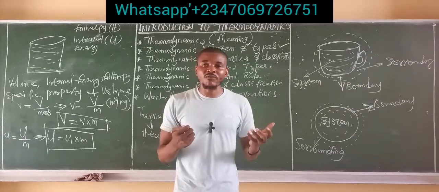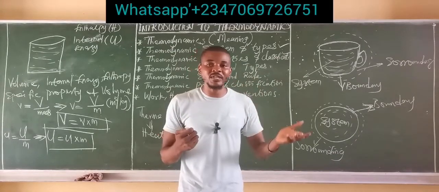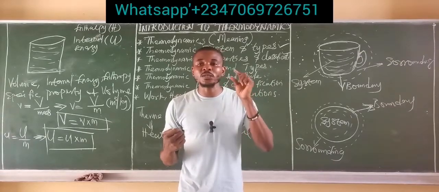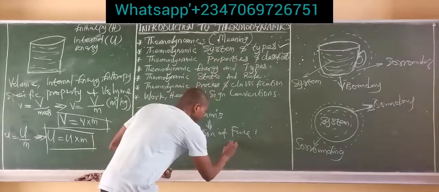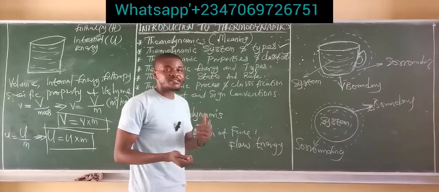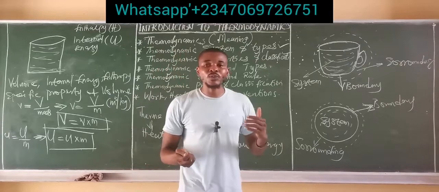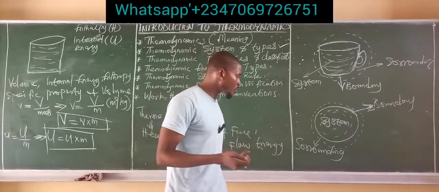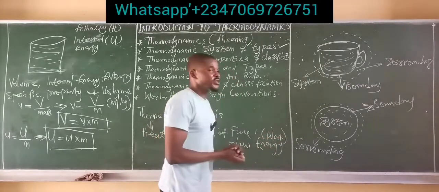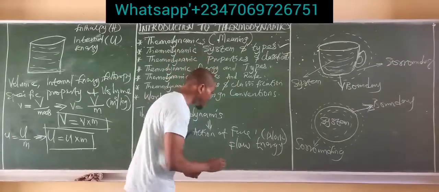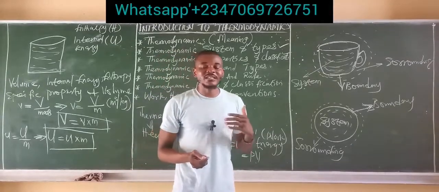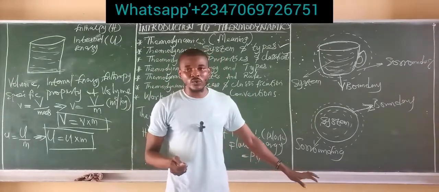But in the case of an open system, when the fluid begins to cross the boundary between the surrounding and the system, there's a different type of energy taking place there. That type of energy is called the flow energy. That is the energy which assists, or causes the fluid to flow out of the boundary between the system and the surrounding. It can also be called the flow work, and this flow work is simply given mathematically as pressure times volume. That is the pressure in the fluid times the volume of the fluid. That's simply called the flow work.